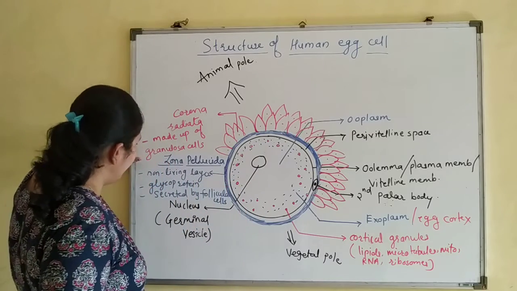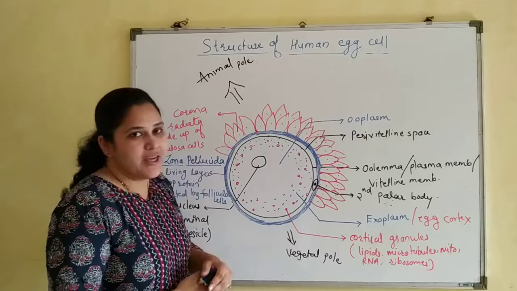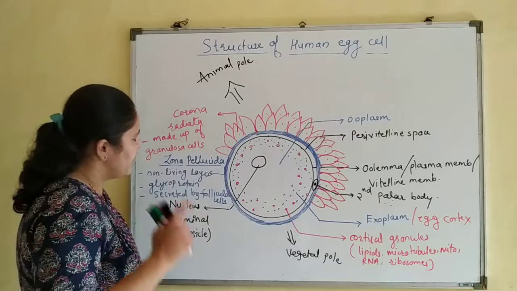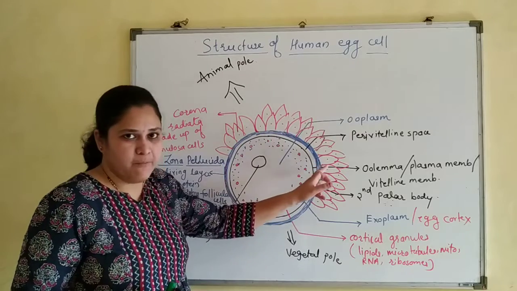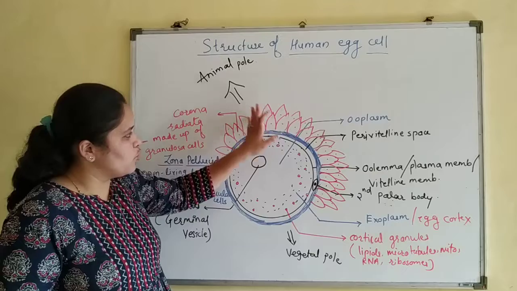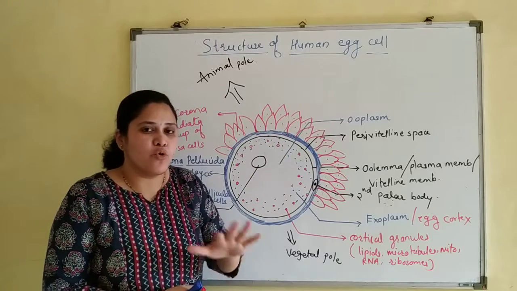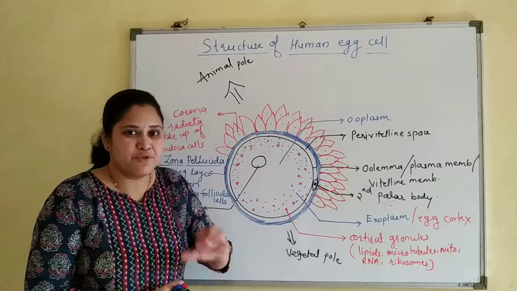And one more point, that is hyaluronic acid. This hyaluronic acid is a mucopolysaccharide. That also you remember. Hyaluronic acid is a cementing material between these corona radiata cells, and by nature it is a mucopolysaccharide. Now after this we will see types of egg cell.